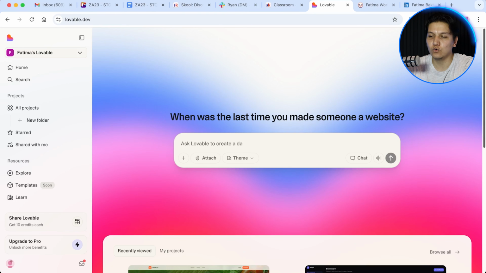Now, this is where people really start wasting credits because they try to build everything at once, and that is always the issue. They usually go at it like, build me a food ordering app with user login and restaurant listings and menus and a shopping cart and checkout and payment processing and an order tracking and an admin dashboard and everything that you can basically think of. They just throw it all into the prompt. And then Lovable usually spits out something that is half broken, and then you are spending the next 50 prompts just trying to fix what you initially started.